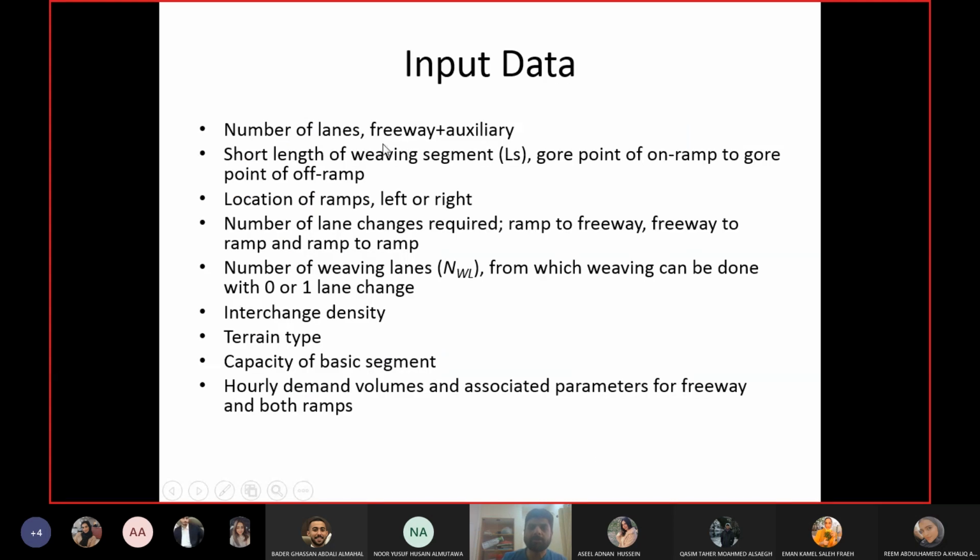Input data means find out the number of lanes including freeway plus auxiliary. The length of the weaving segment, which is, as I said, from gore point to gore point, from the extreme point of the on ramp to the extreme point of the off ramp. The location of the ramps, whether they are on the right hand side or the left hand side. The number of lane changes required from ramp to freeway, freeway to ramp, and ramp to ramp.